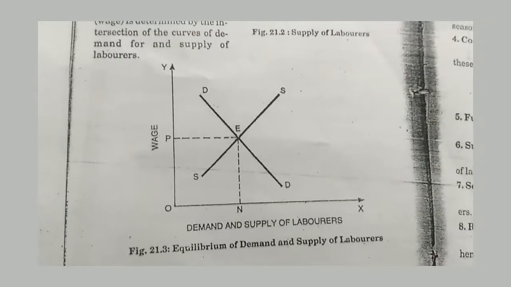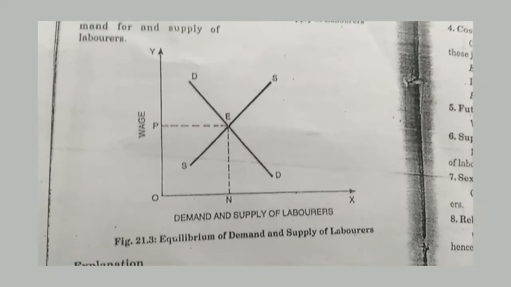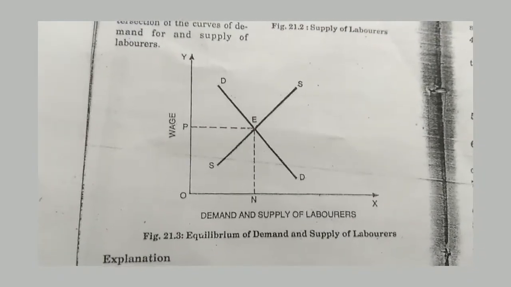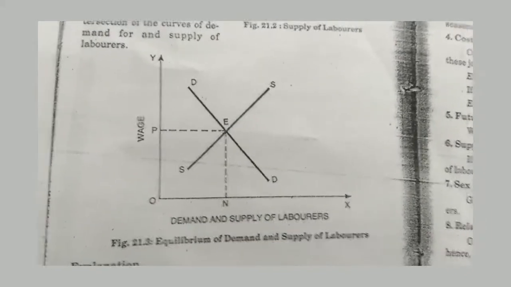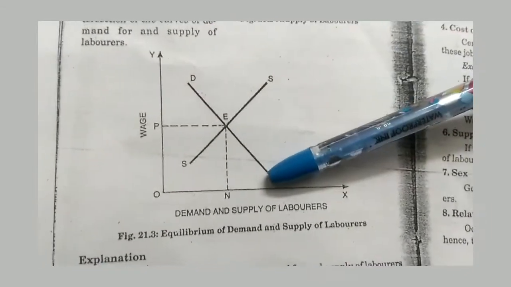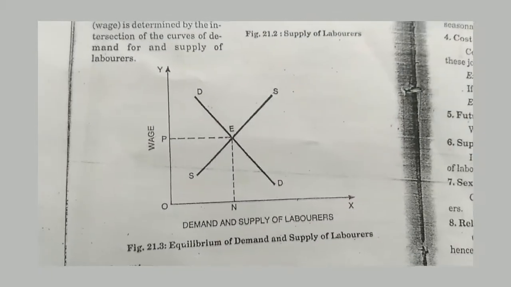Now, equilibrium. The price of labor, that is wage, is determined by the intersection of the curves of demand and supply of laborers. This can be explained with the help of a diagram. In this diagram, the x-axis represents demand for labor and supply of labor, and the y-axis represents wage. DD is the demand curve and SS is the supply curve.